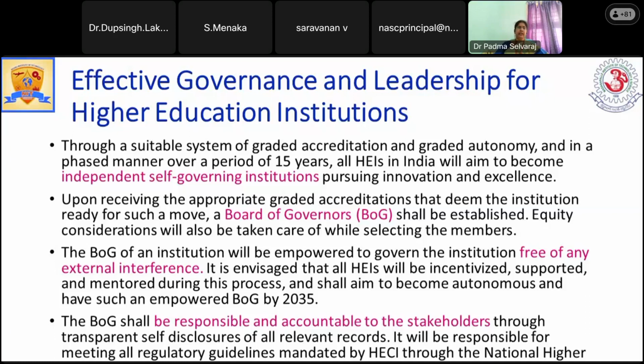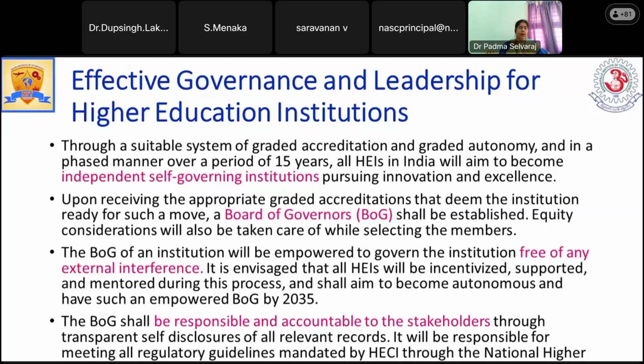So for each and every self-financing institution, based on their innovation and excellence, how they are performing, they will be given the independence to decide among themselves. Autonomy will be given, and there will be a board of governors. The governors will decide, in discussion with the executive committee, what is needed and what things are not being executed. That will be identified.